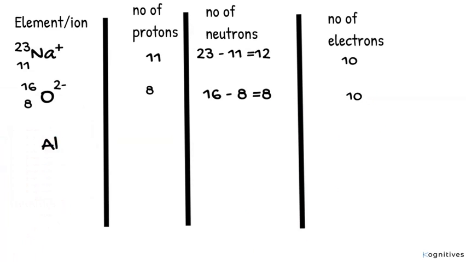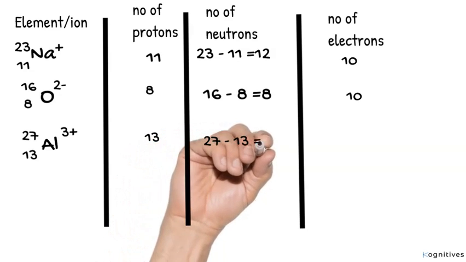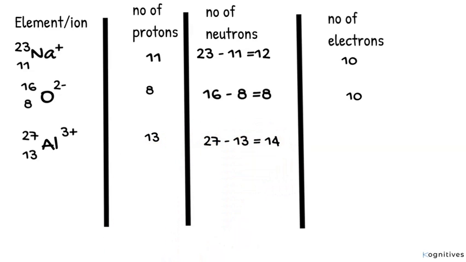The third species is aluminium 3+, with a mass number of 27 and an atomic number of 13. Its proton number is equal to its atomic number, so the number of protons is 13. The number of neutrons is the mass number 27 minus the proton number 13, which is equal to 14.